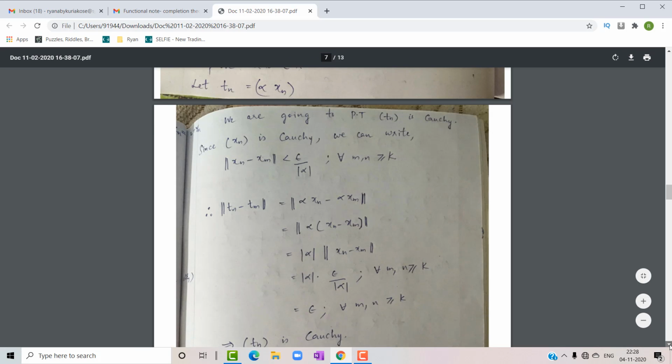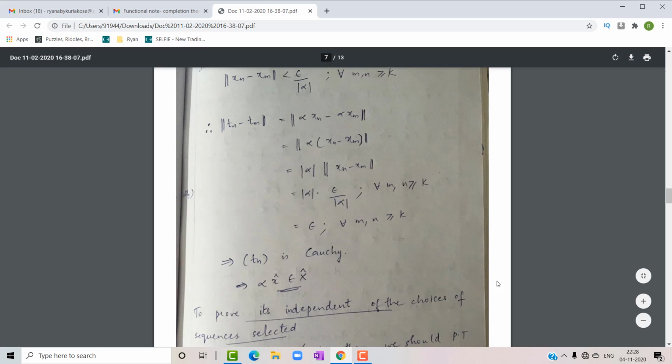That is, the norm of Tn minus Tm is less than epsilon for all m and n greater than or equal to capital K, which is nothing but the definition of a Cauchy sequence. So sequence Tn is a Cauchy sequence, that is alpha into x cap belongs to capital X cap. Now we also have to prove that it is independent of the choice of sequences selected.